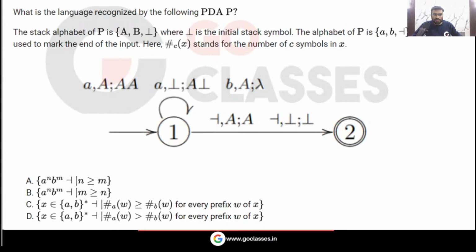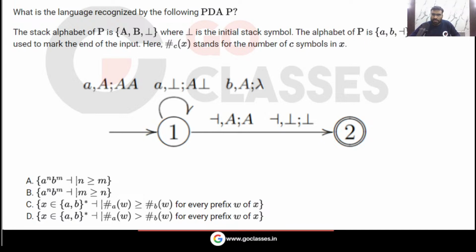Now let's solve this question. This is a push down automata question. What is the language recognized by this following push down automata? The stack alphabet of P, that is A, B, and this symbol is given to you. This is called the bottom symbol, which is the initial stack symbol.